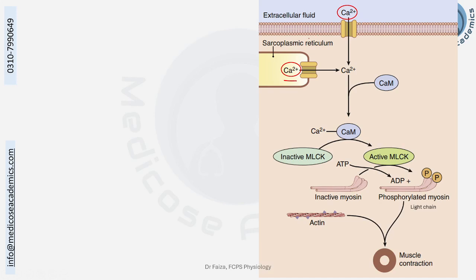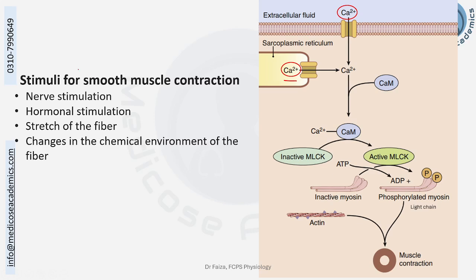Depending upon the stimulus, maybe nervous or non-nervous stimulus, for example hormonal, stretch, or any change in the chemical environment, calcium enters from either the ECF or sarcoplasmic reticulum or both. What does this calcium do? There is no troponin C to bind, rather it binds with another protein, we call that calmodulin. This calcium-calmodulin complex, when formed, activates an inactive protein, myosin light chain kinase, which is meant to phosphorylate myosin.